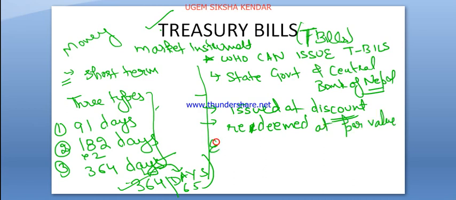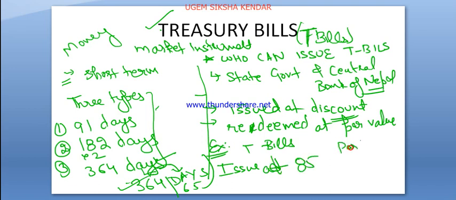For example, if a treasury bill is issued at 85 and its par value is 100, what the person can get is the difference.